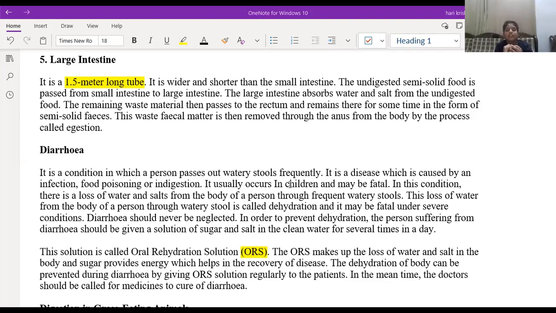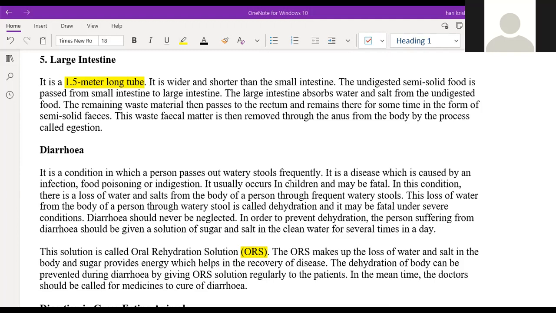ORS, oral rehydration solution, which will prevent the dehydration of the body, and our body will get hydrated. So regularly you have to take the ORS solution. What is ORS? Some amount of salt, pure water, and sugar. Only these three things will be there: salt, sugar, and the water.